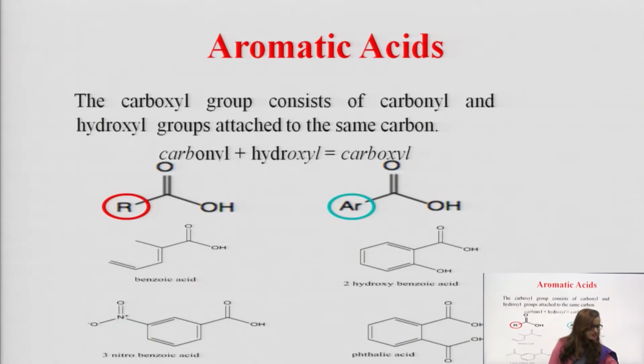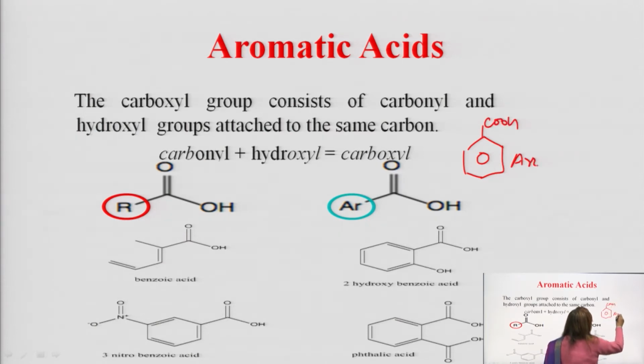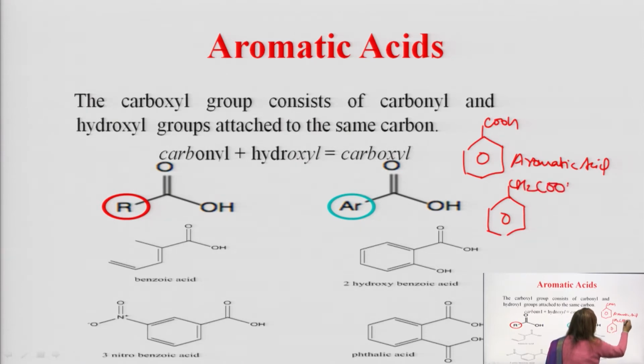Before discussing aromatic acids in detail, some points are there. Aromatic acids are those in which COOH is directly attached to the ring. If the formula is this, it is an aromatic acid. Now, if the structure becomes like this, CH2COOH, then what is the name of that? This is not aliphatic because the aliphatic group is not there.